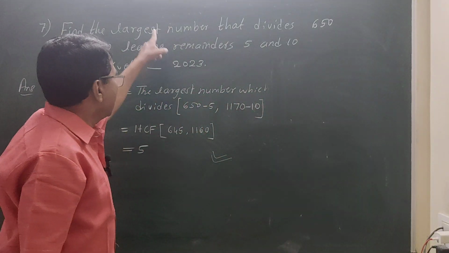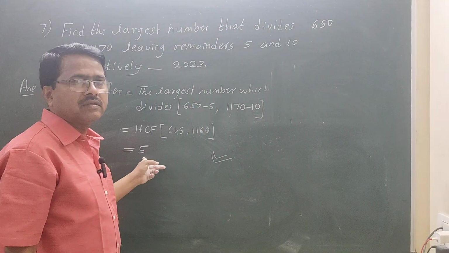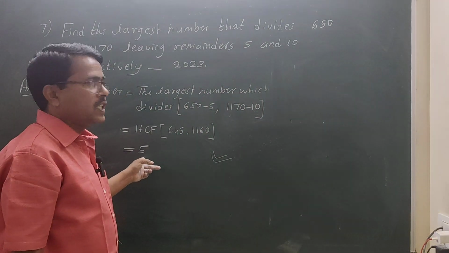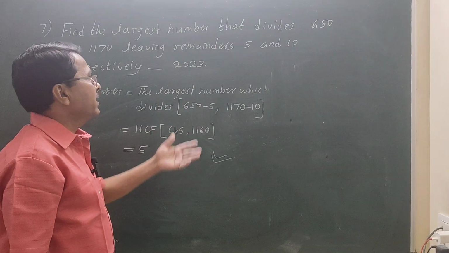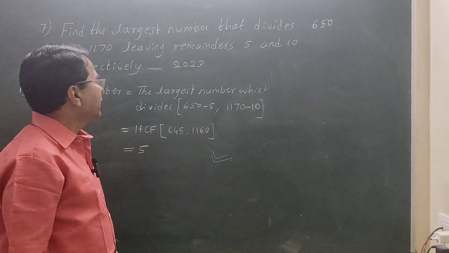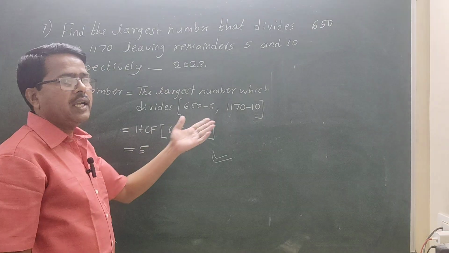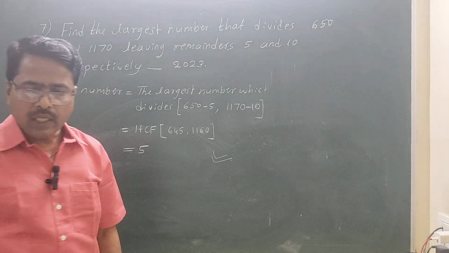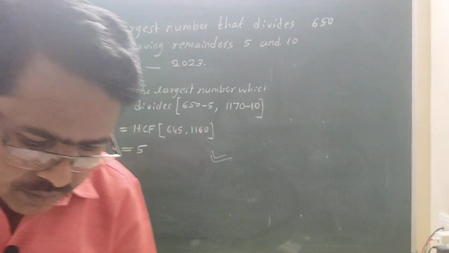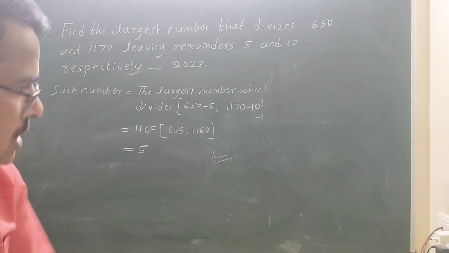Here, logically this answer is correct. Okay, stepwise it is correct. When you check it back, remainders are not 5 and 10, completely divisible. Okay, students.